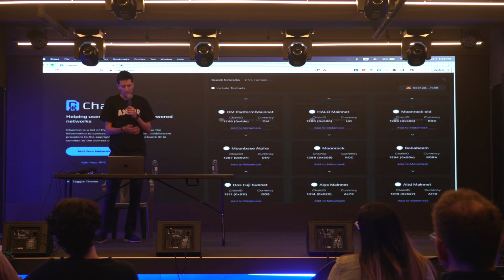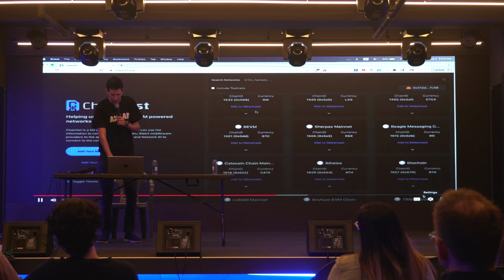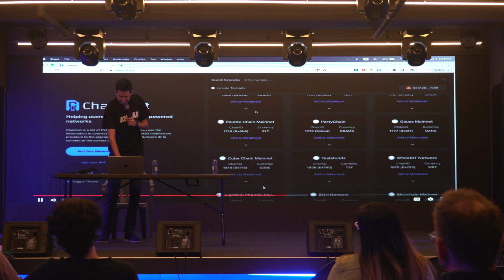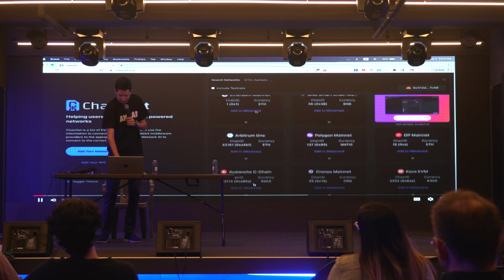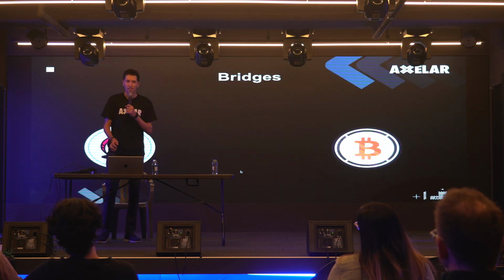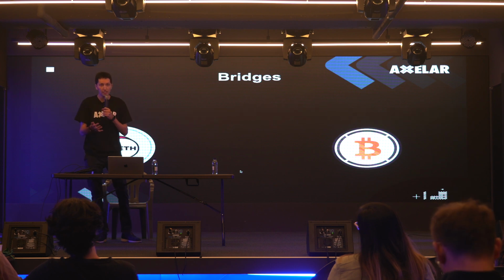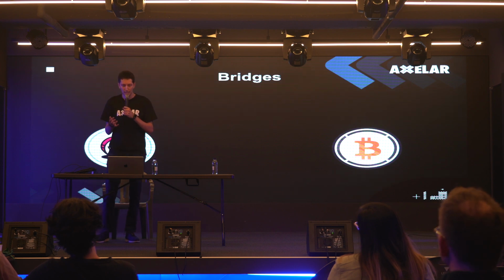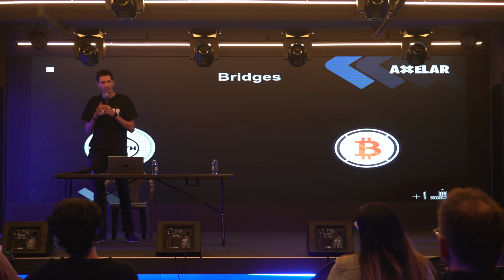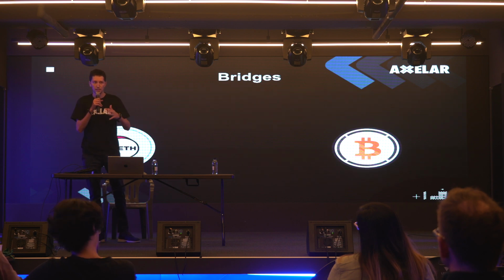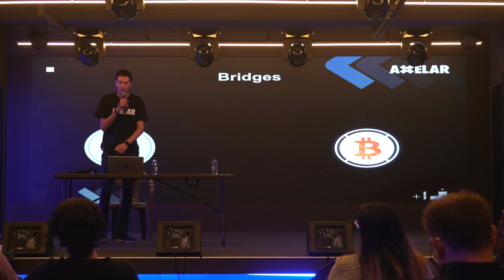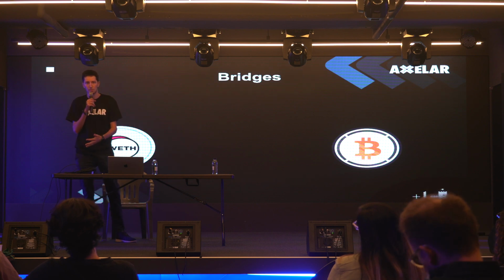And with these many blockchains in existence, I think you guys get the point. It's a little busy to look at. With these many blockchains in existence, liquidity is spread between different blockchains and communities are spread. So for us to be successful as a space, we need to solve the interoperability problem. And this is not a new thing that people have noticed. Pairwise bridges have been around for a while already. People have been trying to tackle this problem for years.